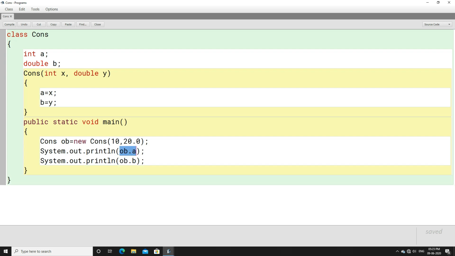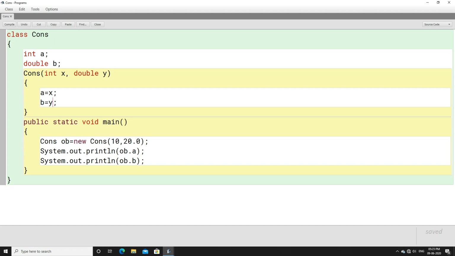Now when you print ob.a, obviously it will print 10. When you print ob.b, it will print 20.0. Now you want to print, instead of 10, 100, and instead of 20.0, 110.0. What do you have to do? You just need to invoke this constructor, by which the value of a will be 100 and the value of b will be 110.0.